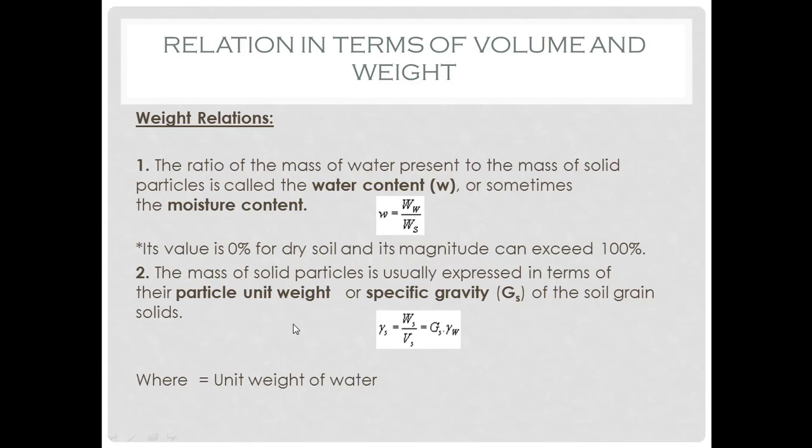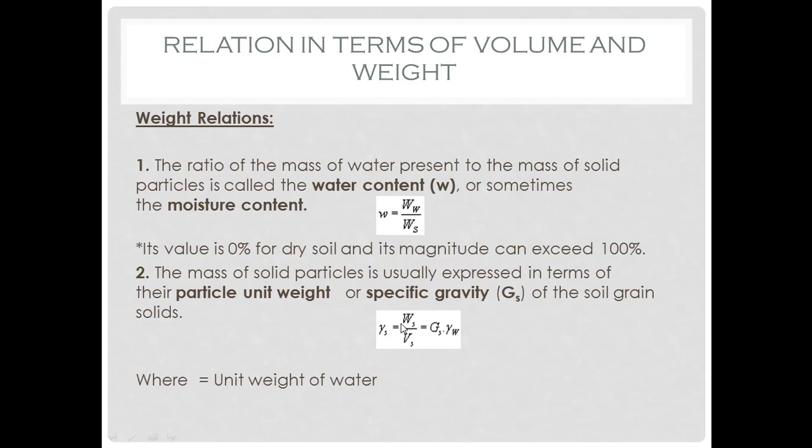The next one is unit weight of soil. So unit weight of soil solid, or unit weight of soil particles, is defined as the weight of soil particles divided by volume of soil particles. So it is denoted by gamma, especially gamma S as for solid.